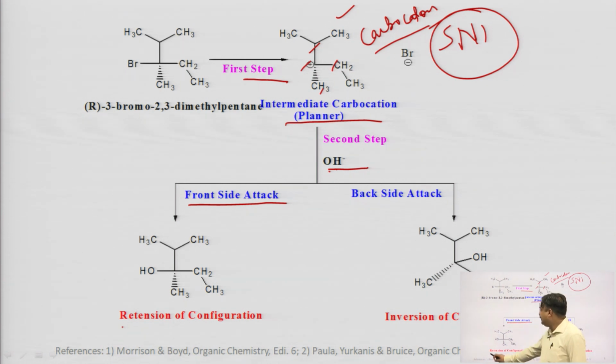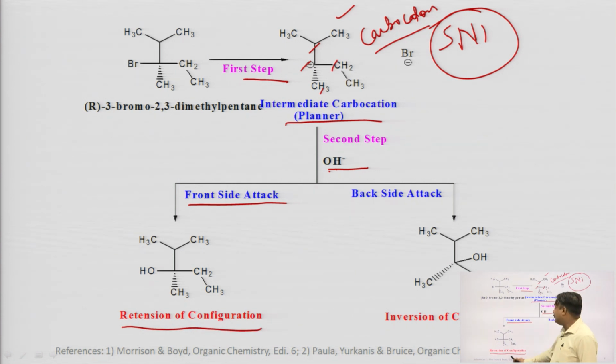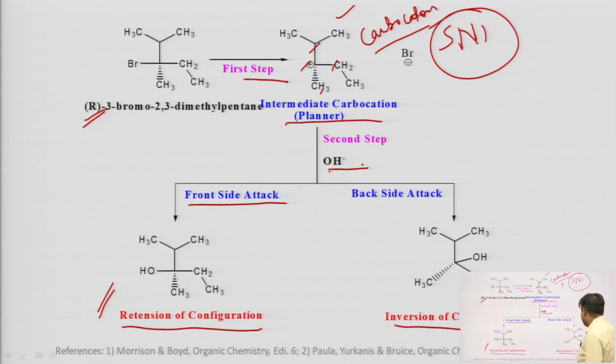Then, as already discussed, the configuration will be retained and the product will be formed with the same configuration, meaning the R isomer will give the R isomer as a product. If the nucleophile attacks predominantly from the back side, then inversion of configuration occurs, meaning the R isomer as a substrate will give the S isomer as a product.